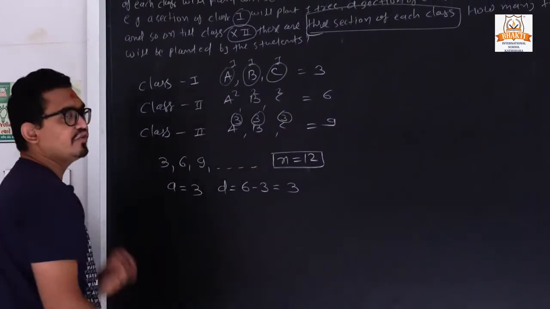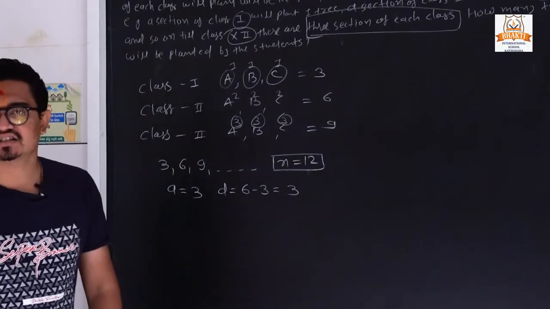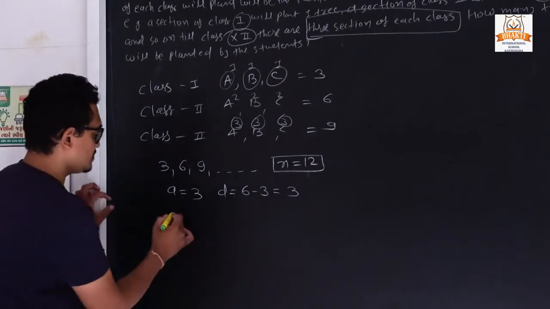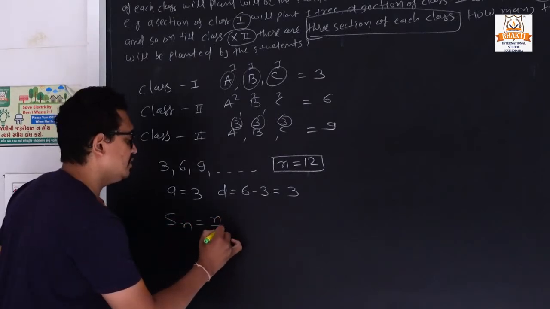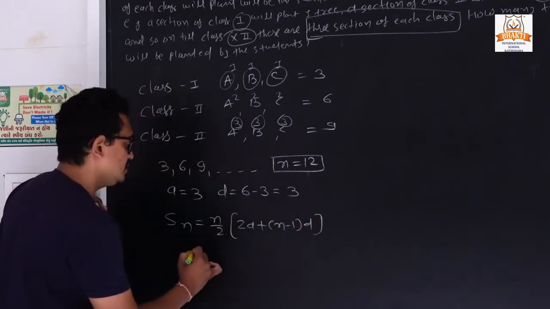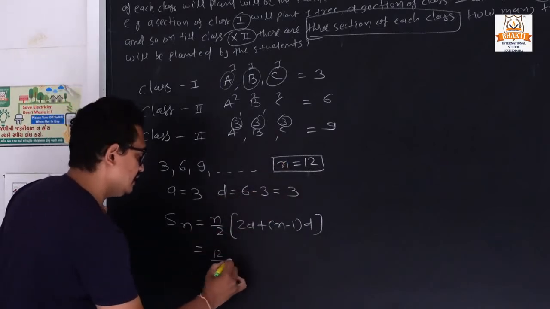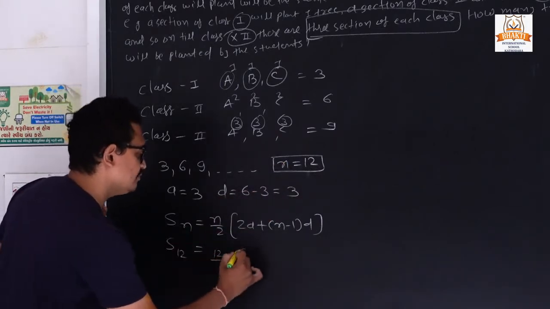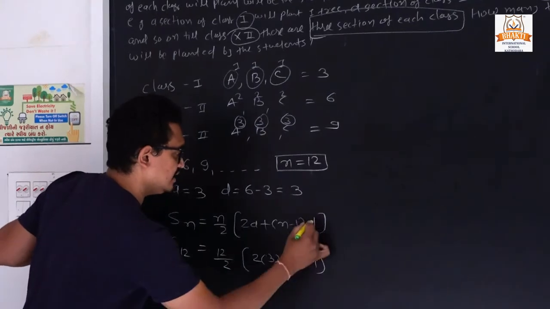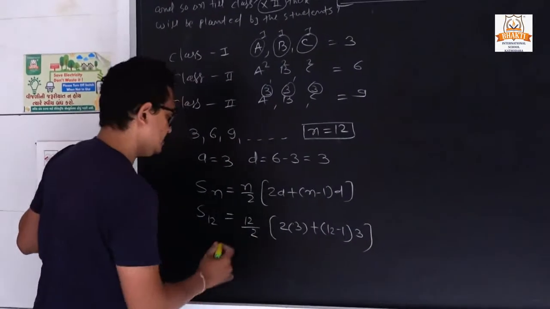Now we want to find out up to class 12 how many trees are planted. So we can use the formula n by 2 into (2a plus (n minus 1) d). What is n? 12 by 2, and here it is S12. What is a? 3, then 12 minus 1, and d is once again 3.